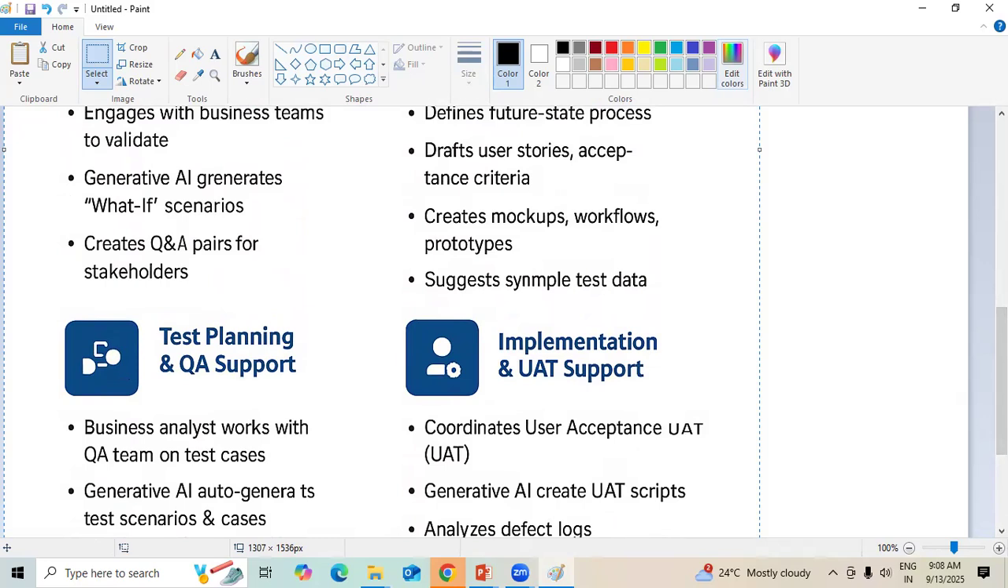As a BA, in the regular process, by implementing and incorporating generative AI, these are the benefits and differences we can see. That's what we are learning in our sessions.